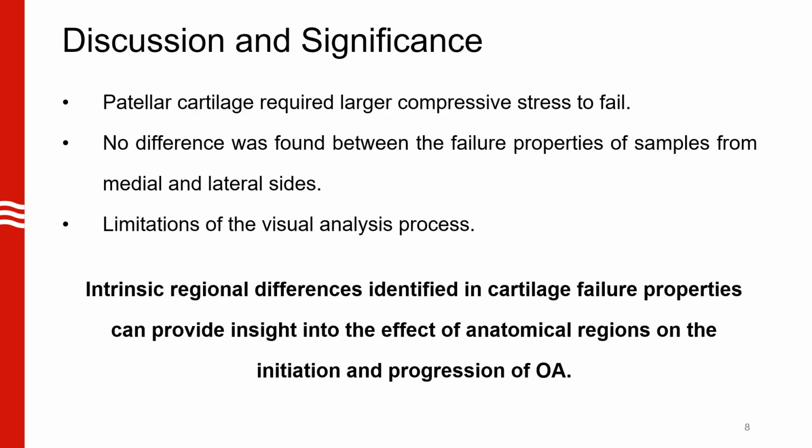In summary, the results indicate that the patella needs higher stress to fail, which could be a factor enabling surgeons to keep the native patella instead of performing patella resurfacing during total joint replacement surgeries. Previous studies reported a lower compressive modulus in patella, indicating a potential uncoupling between the cartilage subchondral and chondral properties. However, studies with the same tissue sources from the same region are needed.